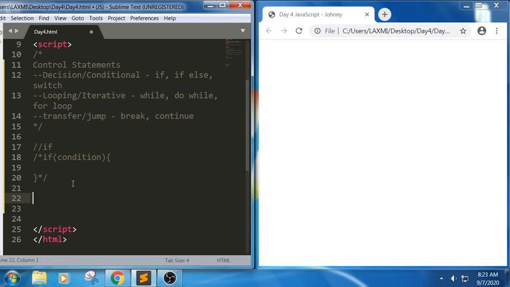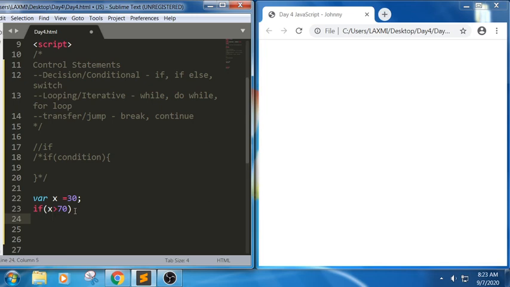For example, I am trying to write a small statement where x equals 30 and if x greater than 70. We know this is a variable declaration, this is an identifier, the variable name is x, and we are using assignment operator and we are trying to assign some value. In this if condition, we are trying to check whether it is greater than 70 or not.